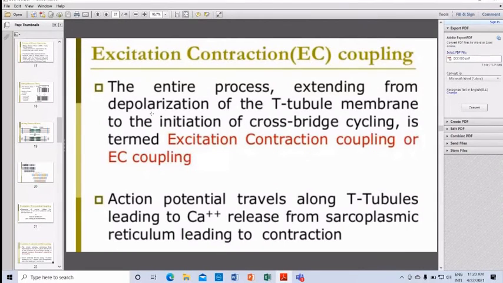Please remember, the entire process extending from depolarization of the T-tubule membrane to the initiation of cross-bridge cycling is termed excitation contraction coupling or EC coupling.